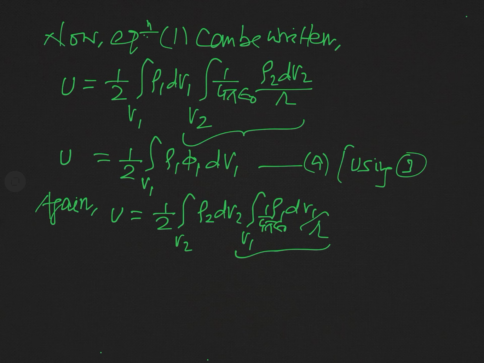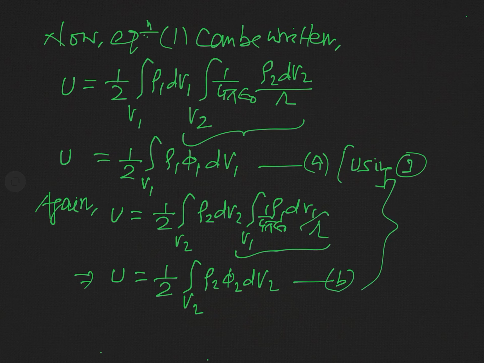This is in fact phi 2, and so we can write U equal to 1 over 2 integral over V2 rho2 phi 2 dV2. Say this is b, and both of these equations are equation 4. So what we see from these two equations, that is equations 4a and 4b, what you are seeing here.